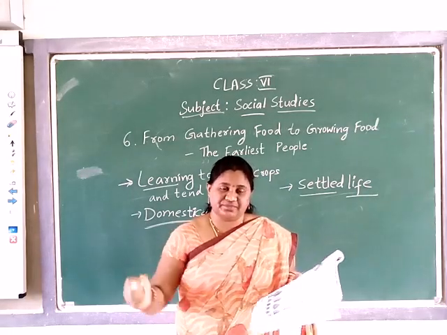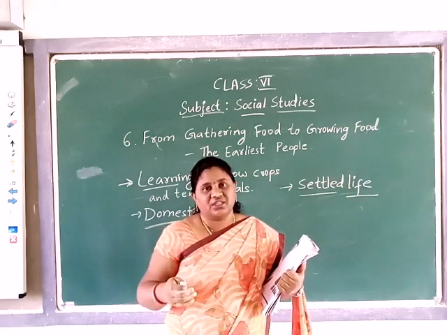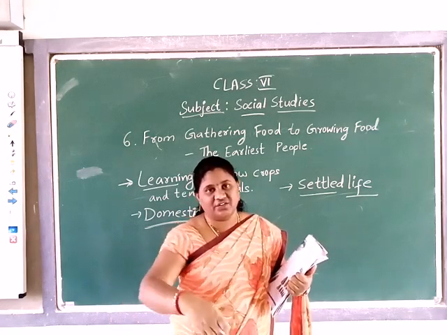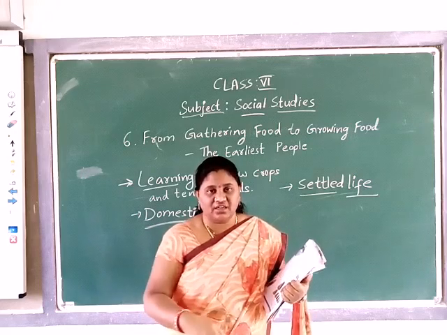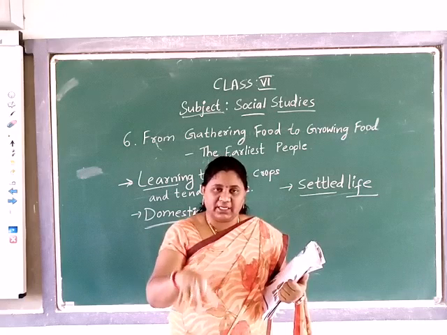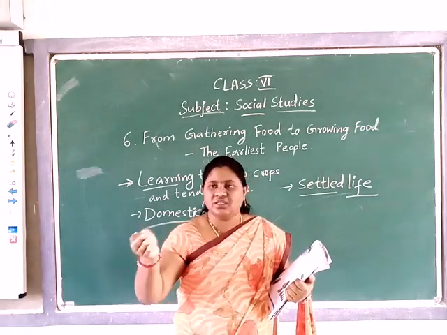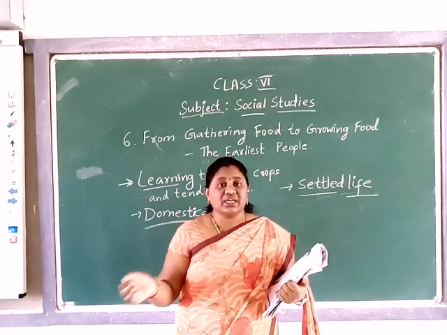Grinding corn means up to now also in some houses they are using a stone grinder. Do you know the stone grinder, which has a hole in the middle, and another one where they'll keep grains in the middle and use it like this. You have seen in some villages up to now also we can see that.